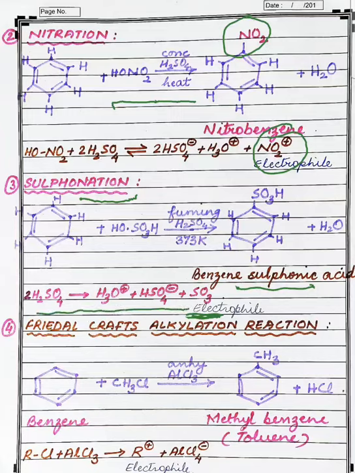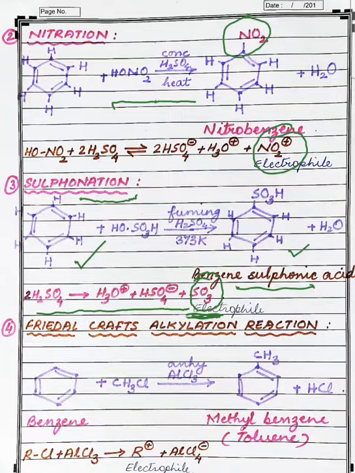That is, 2H2SO4 gets converted into H3O plus and HSO4 minus, and this SO3 electrophile is available to us for this sulfonation process, and thus benzene is converted into benzene sulfonic acid.